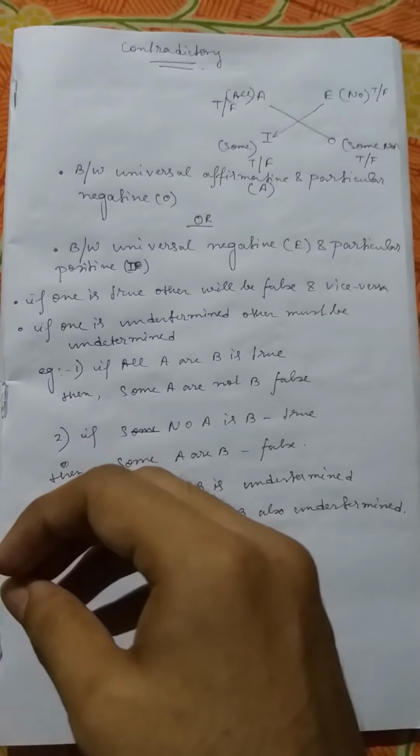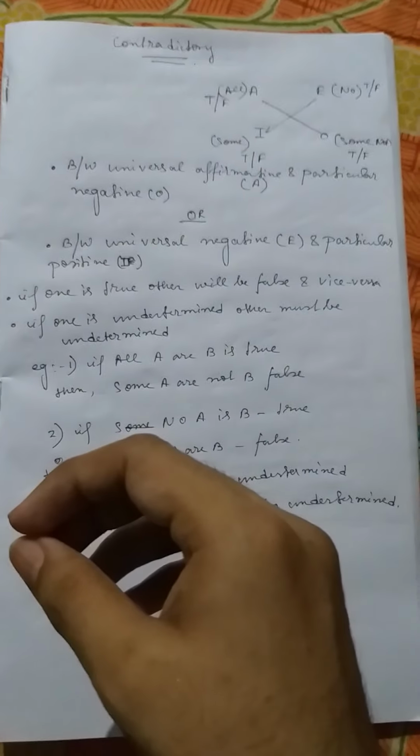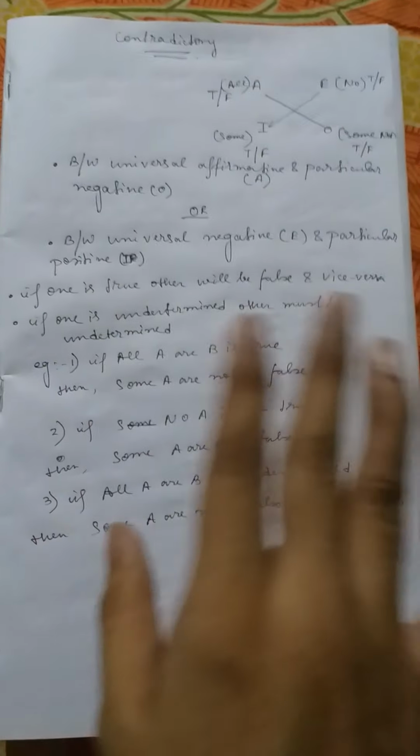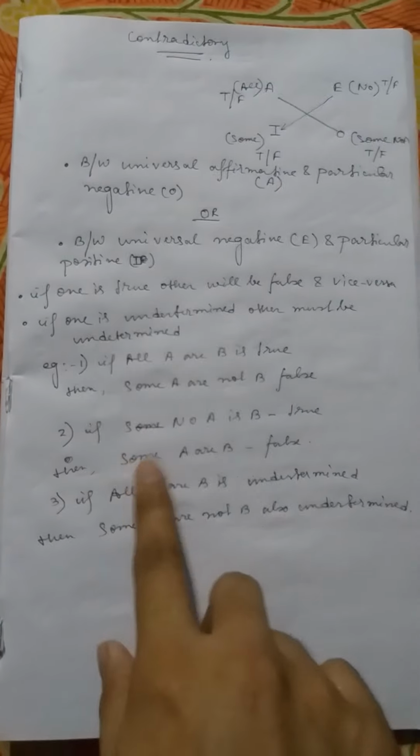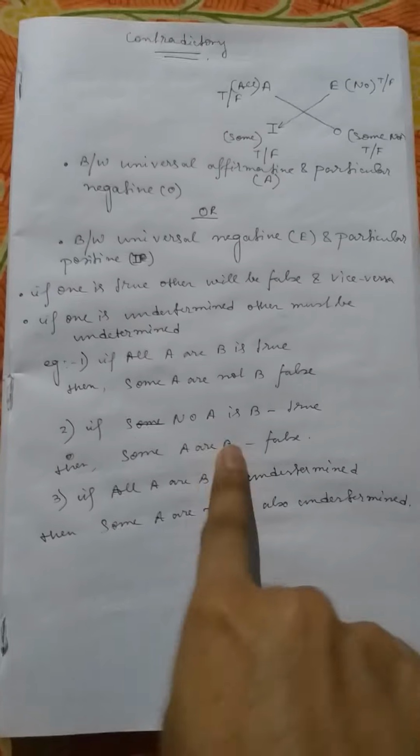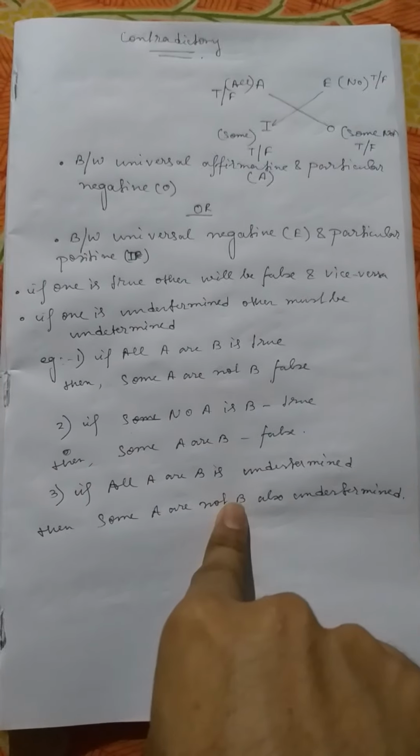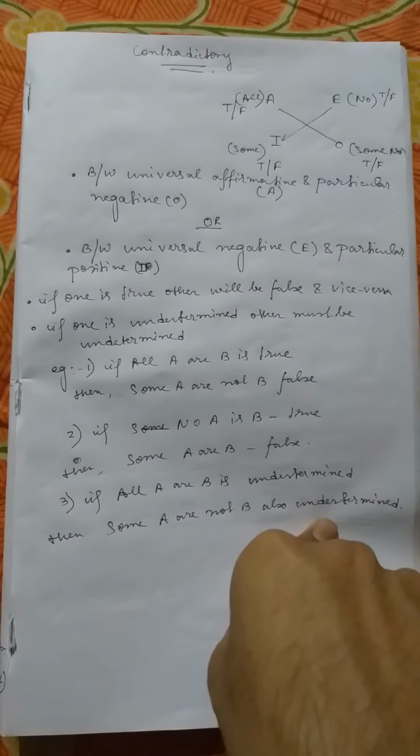contradictory proposition. Again, if "all A are B" is undetermined, it cannot be determined, and if it cannot be ascertained, then the other one cannot be ascertained also. If "all A are B", a universal affirmative sentence, is undetermined, then "some A are not B" is also undetermined.